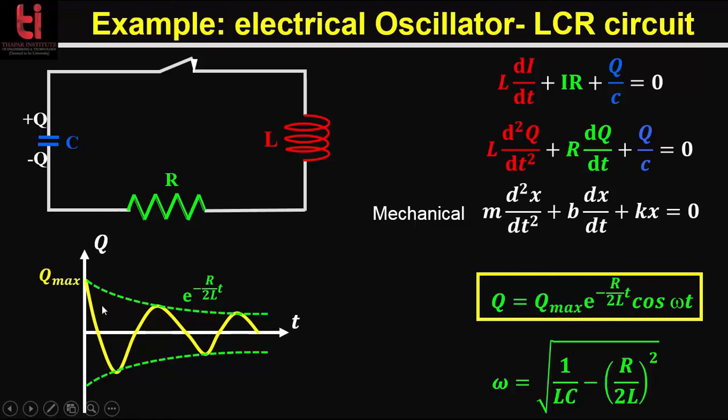This graph shows the variation of amplitude with time, and this green dotted line is the exponential decay, which is the envelope of the oscillations. q max is the maximum charge stored in the capacitor at t equals 0, and omega is equal to root over 1 by LC minus (R by 2L) whole squared.